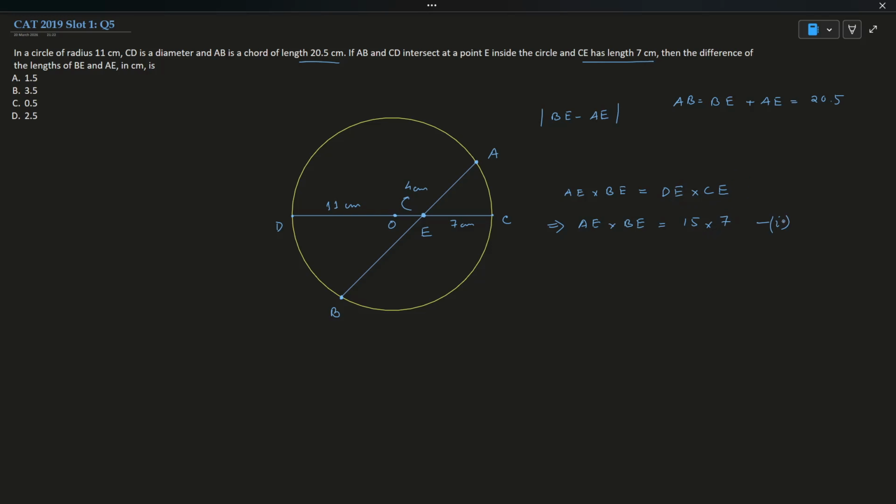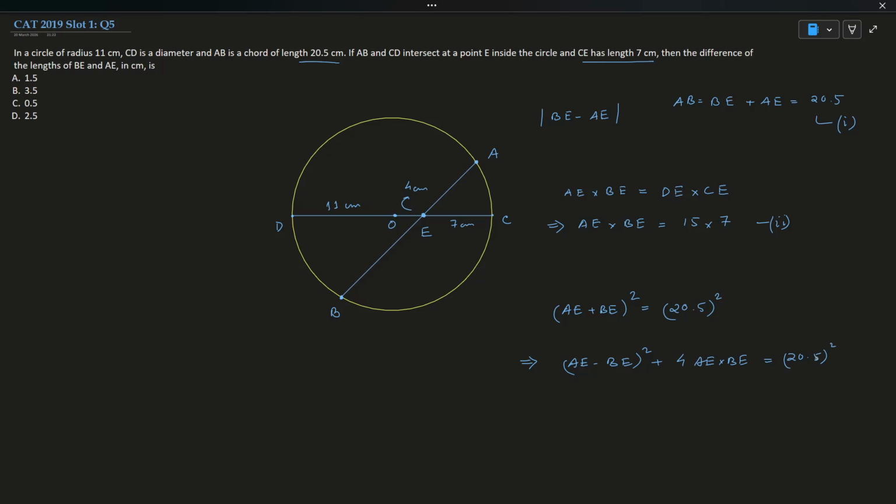This is the first equation, and this is the second equation. Squaring both sides in equation 1, AE plus BE whole square is equal to 20.5 whole square. This can be written as AE minus BE whole square plus 4 times AE into BE is equal to 20.5 whole square.